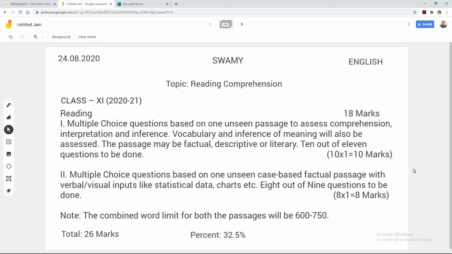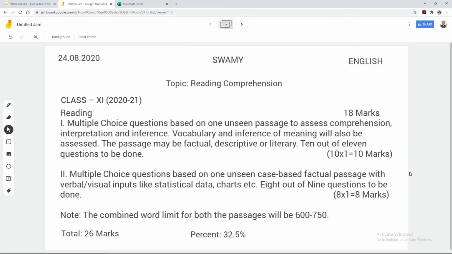So you are going to get question number 1, an unseen passage or reading comprehension passage, and you are going to get only MCQ questions. There are no short answer questions under reading comprehension for this year. And you have a choice also. 10 out of 11 questions to be done. That means you are going to get 11 questions. Out of 11 questions you have to write only 10 questions, and all the questions are in MCQ format, multiple choice questions. Now let's go to question number 2.